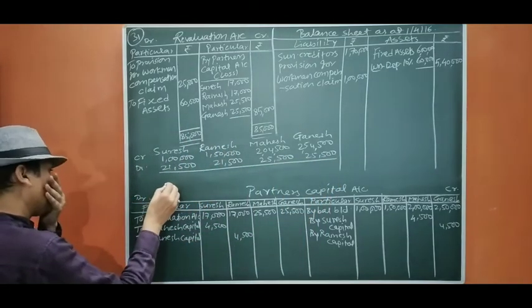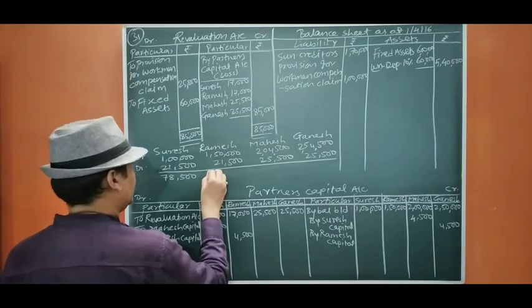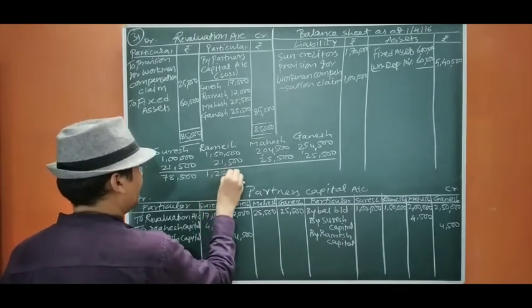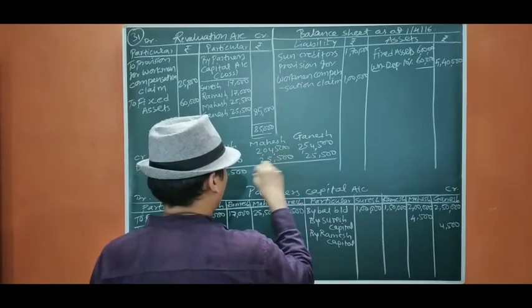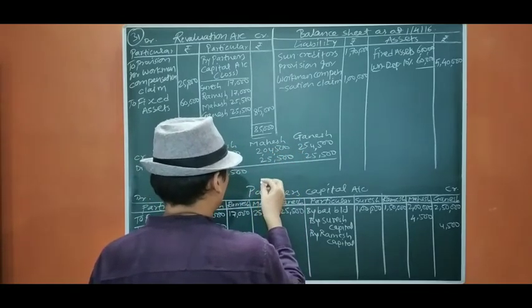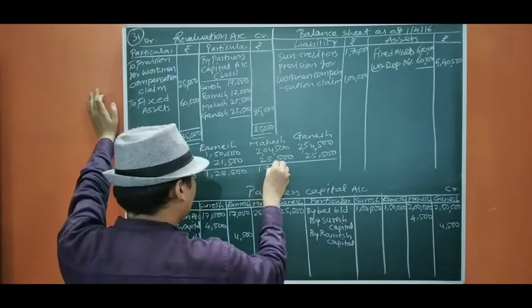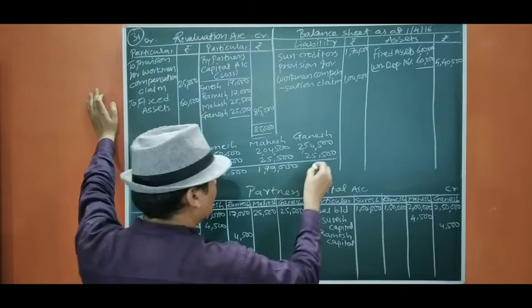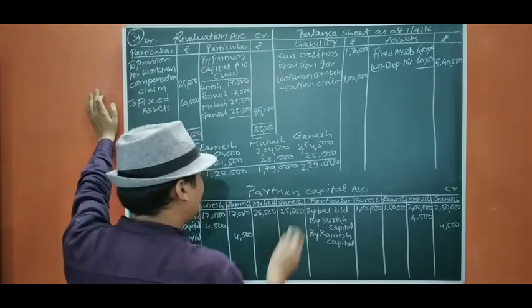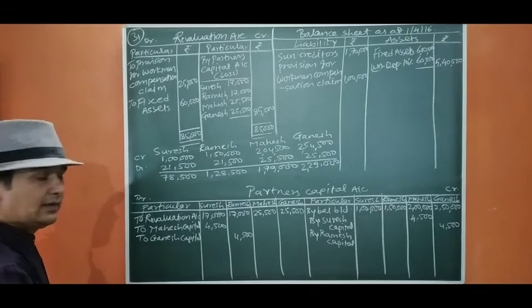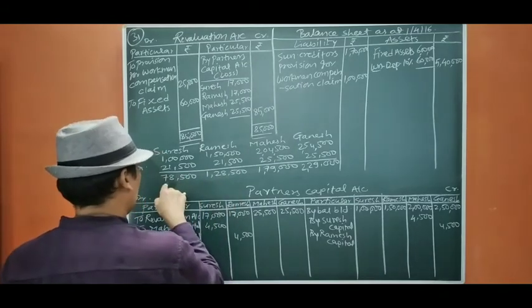It will be 78,500, it is going to be 1,28,500, and then the remaining figures, 9,229. Now let us have the total.